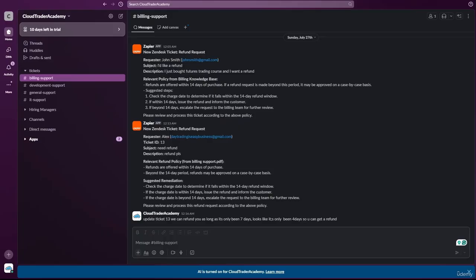And this is what it would look like in Slack. These are the new tickets coming in. And then if I wanted to update a ticket, all I have to do is send this simple message here. And then when our AI agent reaches back out to the user, it makes my message sound more professional and not sound like I rushed and wrote it in like 5 seconds.